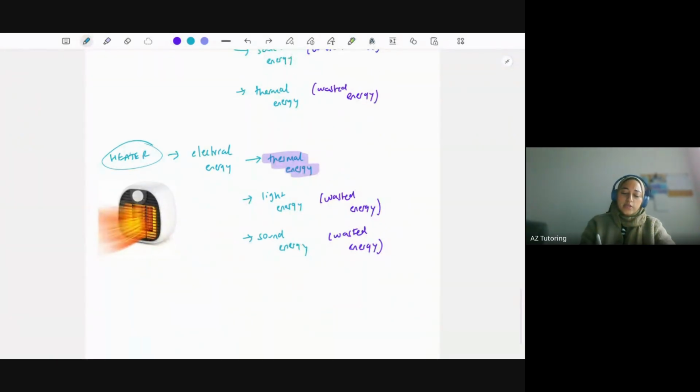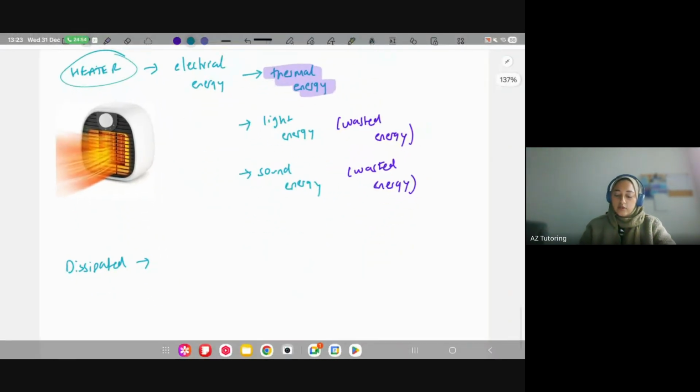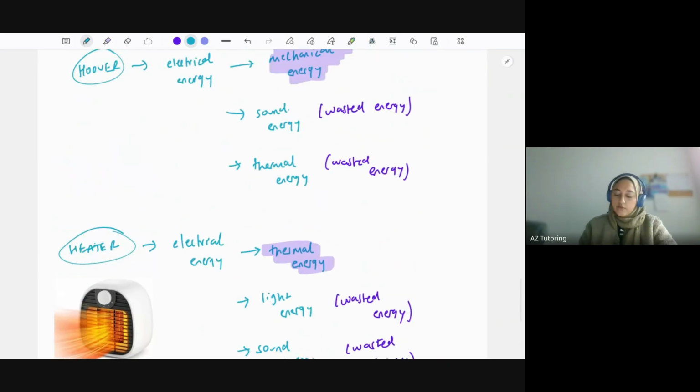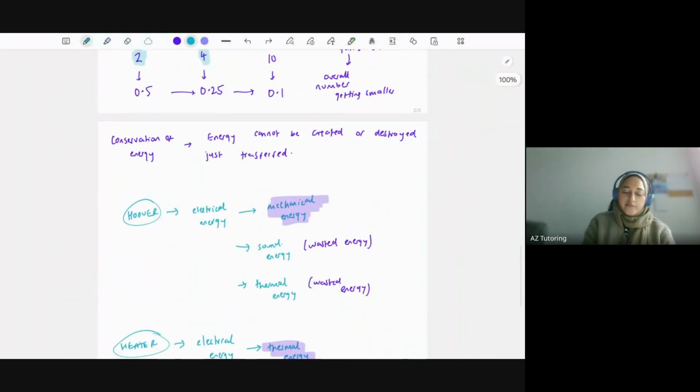Okay, so that's a little bit about power efficiency and knowing about other energies as well. Now, sometimes they might use the word dissipated. So dissipated energy is essentially wasted energy that's gone. For example, in the case of the Hoover, this thermal energy that's getting emitted is just dissipated. It's gone into the surroundings and it's wasted. So by thinking of this conservation of energy, energy that's always been around the Earth millions of years ago is the same energy that's here today. We've not created or destroyed energy. We just keep transferring it.